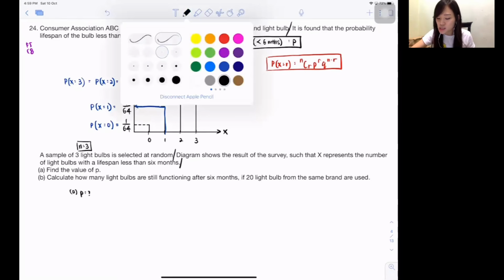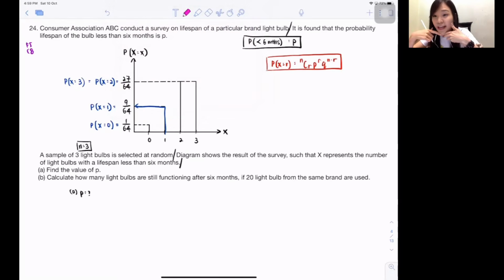Look at this. Look at the formula I wrote in red color. Do you realize that in this red formula there are exactly 2 different kinds of p here, correct? This small little p is actually the probability of success. Then you might be thinking, teacher, the outside one is also success. But this small p is talking about the probability for an individual success. This outside one is talking about the probability out of how many people succeed. Okay, I shouldn't write success, I don't want to confuse you. So this one will depend on the total of how many people you want to choose, and how many of them succeed.